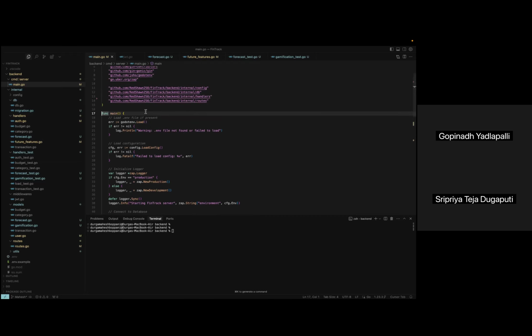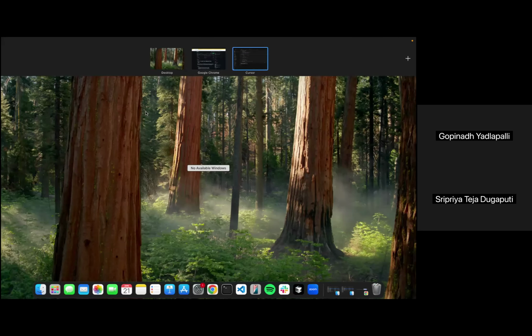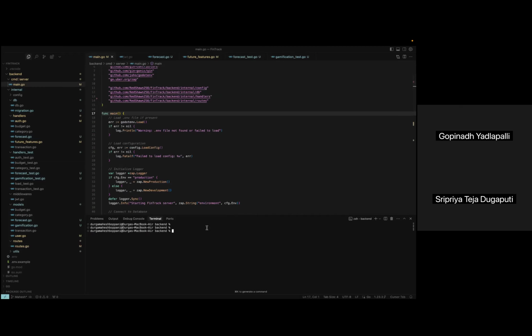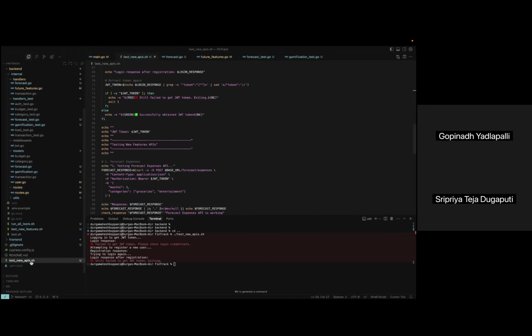Now I would like to show the curl commands for the APIs that are developed. Just a second.